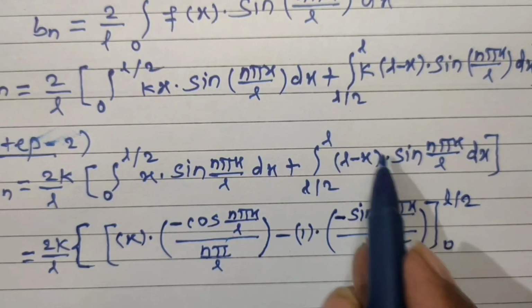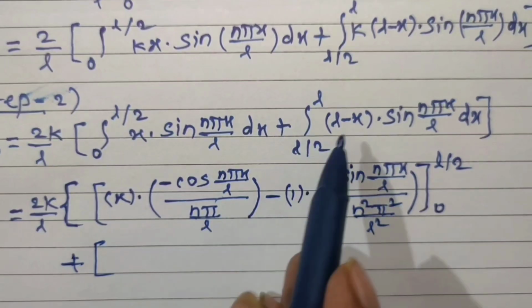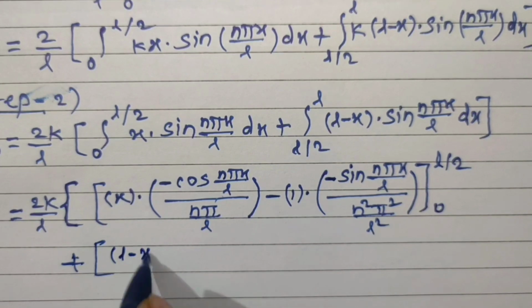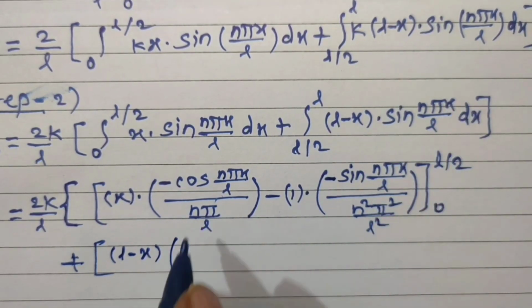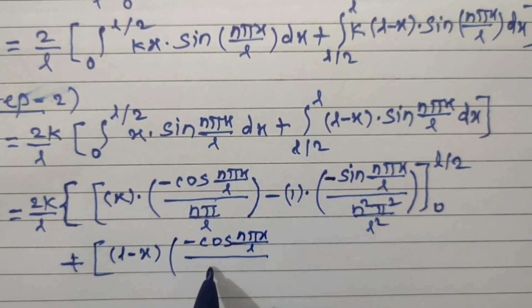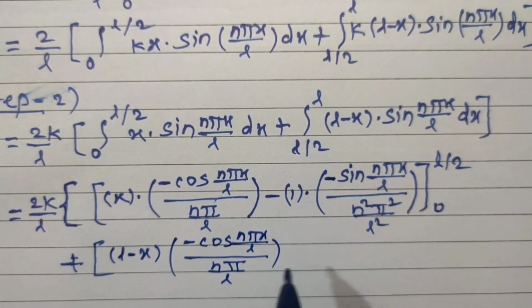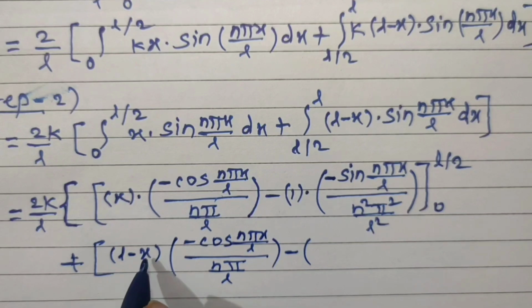And now we have to evaluate the second integral, plus into square bracket. First L minus x, this function as it is, integral of this, same as this. So this is minus cos n pi x divided by L, divided by n pi upon L, minus derivative of L minus x with respect to x, derivative of L is 0 and derivative of x is 1.